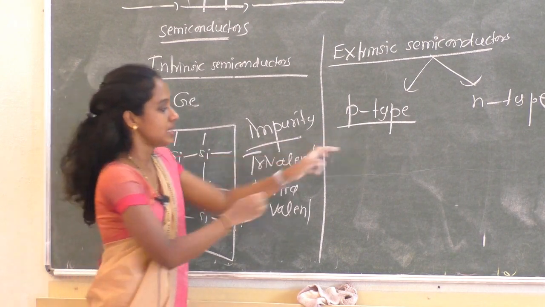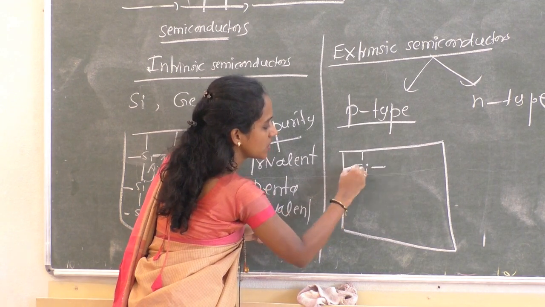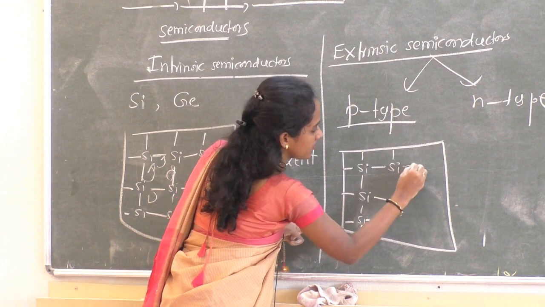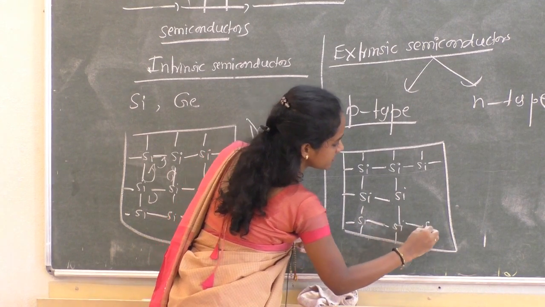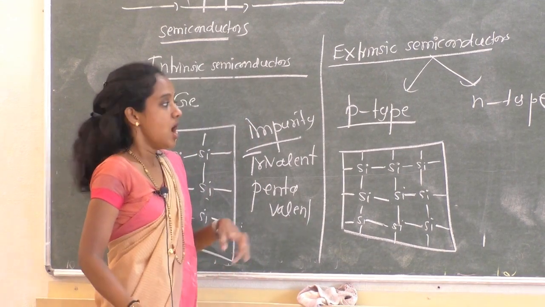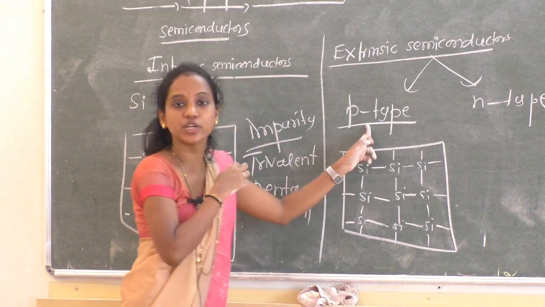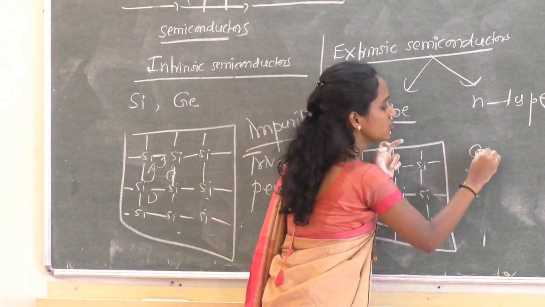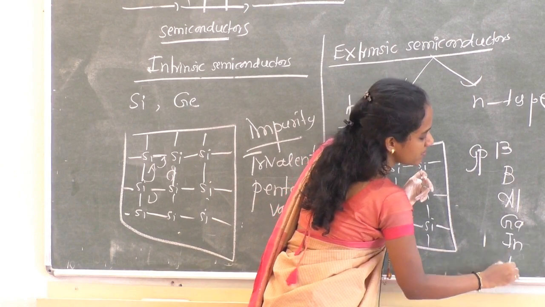So now I'll consider the intrinsic semiconductor first. This is silicon, like this. Silicon with 4 covalent bonds with the neighboring silicon atoms, like this. Now this is an example of an intrinsic pure semiconductor. Now I will introduce a trivalent impurity. Trivalent in the sense group 13: boron, aluminium, gallium, indium or thallium.